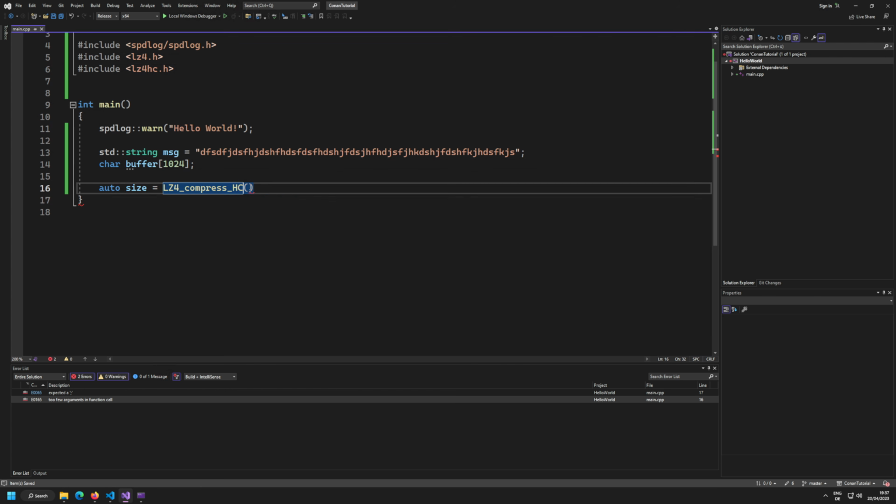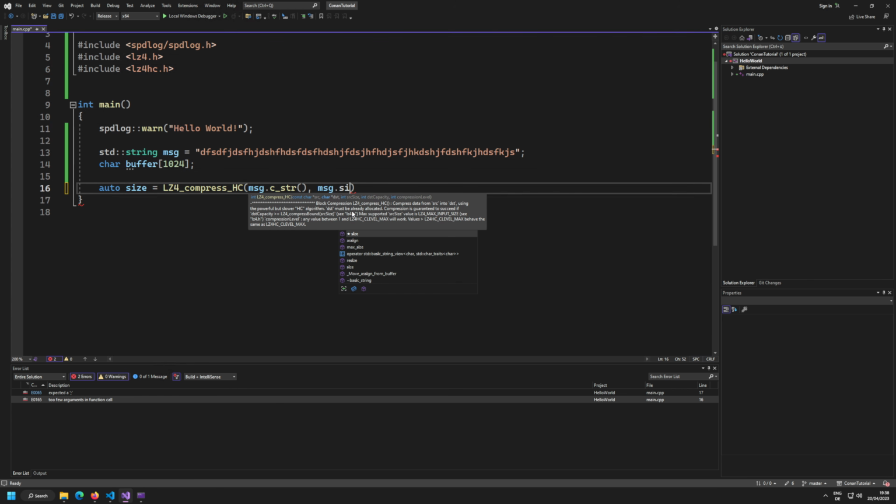Okay, but what was it? Seems deprecated. Oh, no, it's not deprecated. Interesting. msg.c_str, msg.size + 1, so that we have the null terminator in here as well. No, that's destination that we want to use. I am not good.